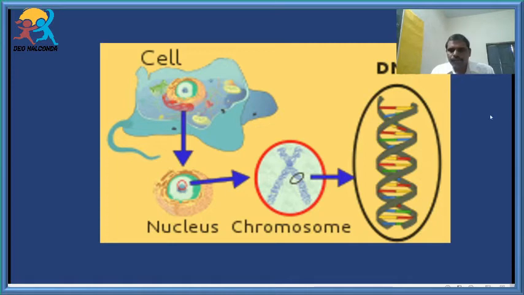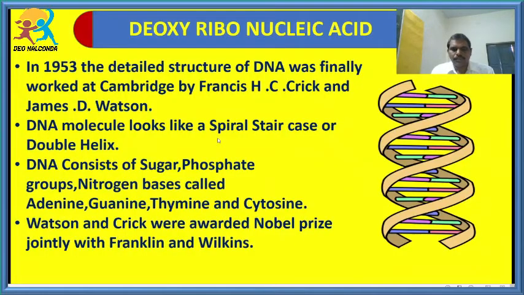So students, now you are very clear. What is DNA? DNA is a double helical structure. It is present inside the chromosome. Where is the chromosome present? It is present inside the nucleus. Nucleus is present inside the cell. So like that, the DNA is very important. Already you have studied in the 8th standard and in the 7th class, very clearly explained. So the DNA is a double helical structure. Helical means which looks like a spiral case.